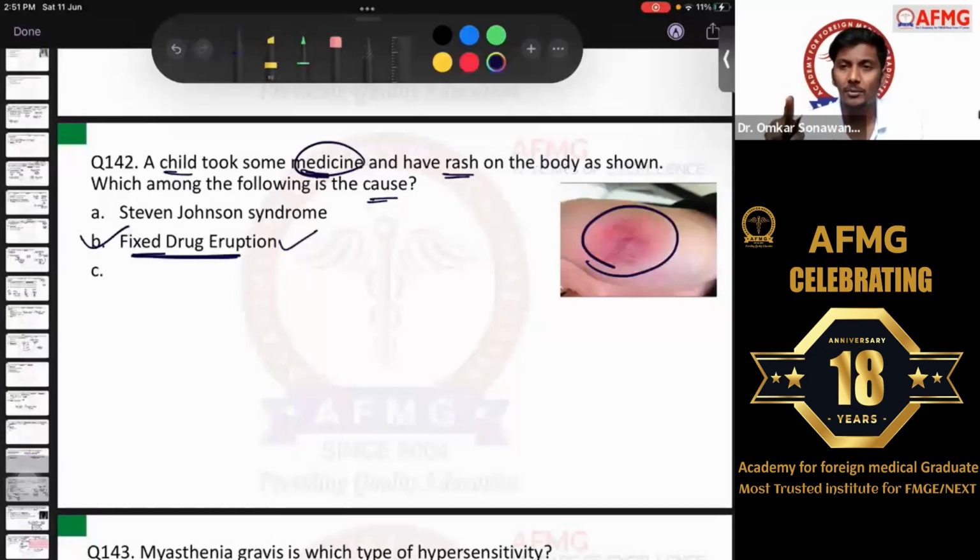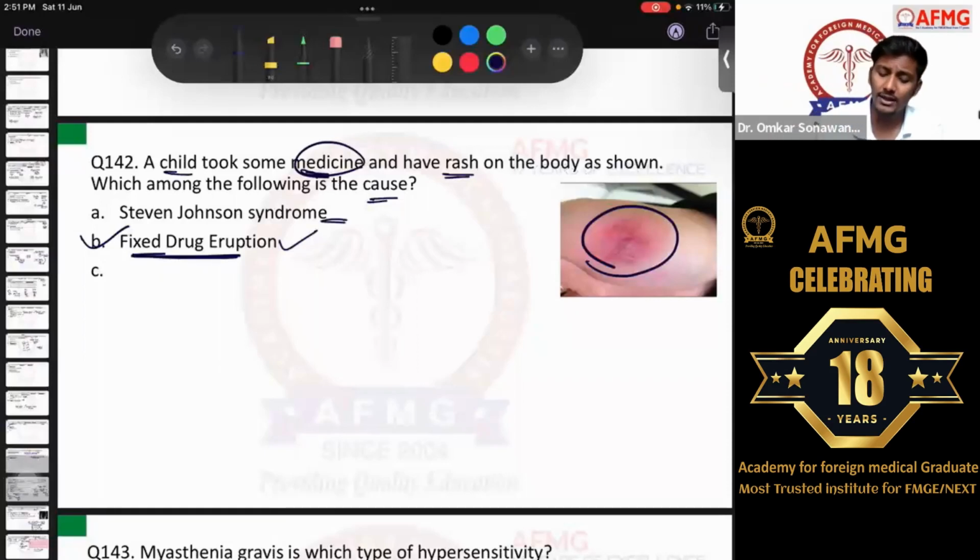And whenever the patient stops taking the drug, the rash will disappear. And whenever the patient again starts taking the drug, the rash will again reappear. The rash will reappear at the same site when the patient restarts the drug. So that is what is called a fixed drug eruption.